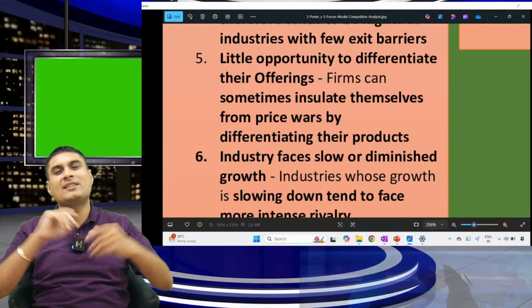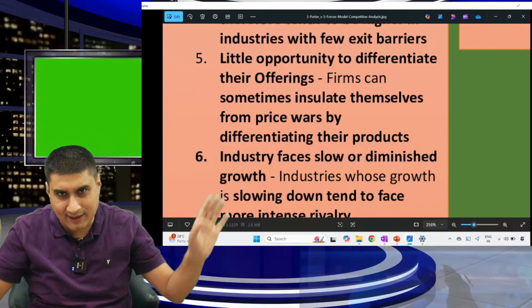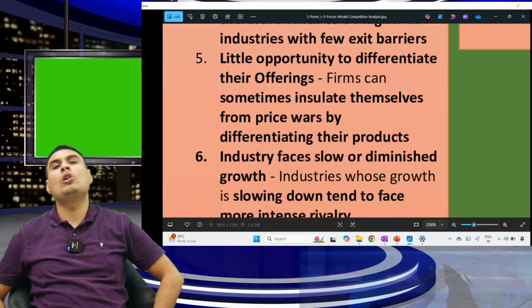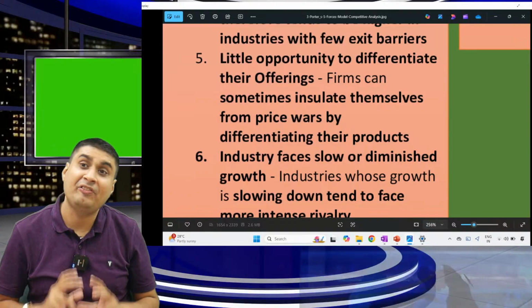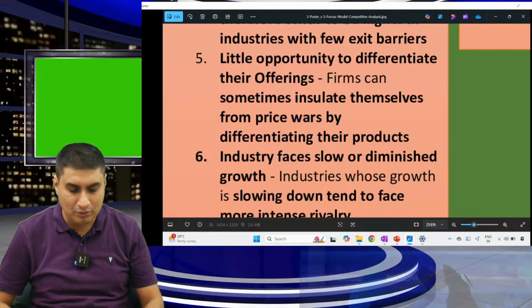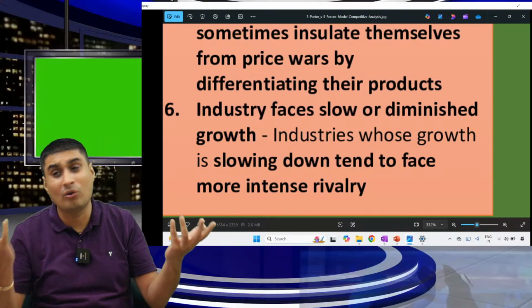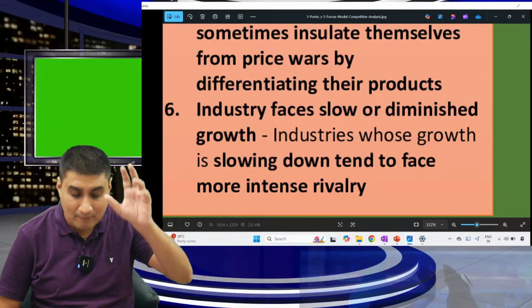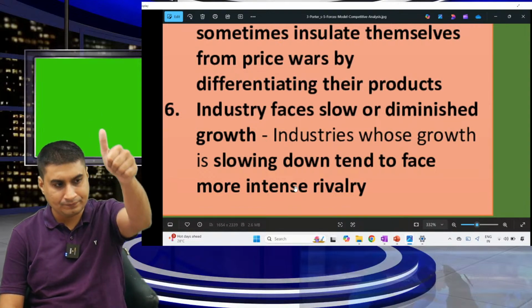Mineral water. What differentiation can you do? People will try to sell cheap, and in that no one can earn. Second example, petrol pump. What differentiation can you do? Nothing. But in FMCG you can build a brand. Slow growth: in an industry whose growth is only slow, no one earns money. Worst industry, big rivalry. An industry whose growth is slowing down faces more rivalry.